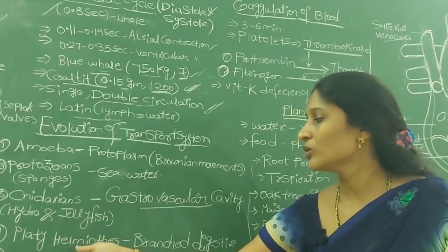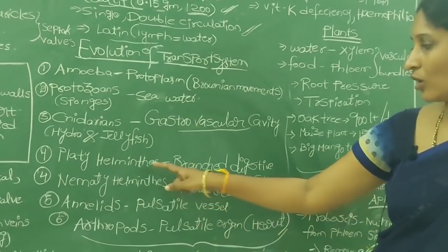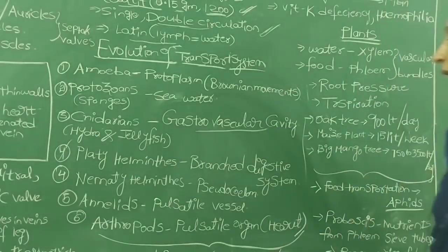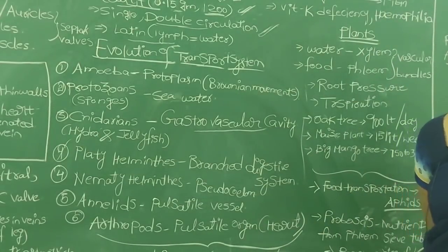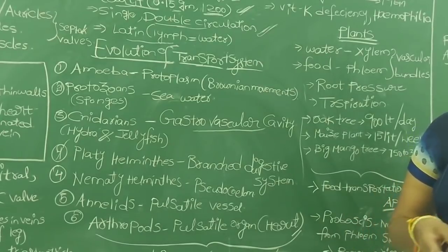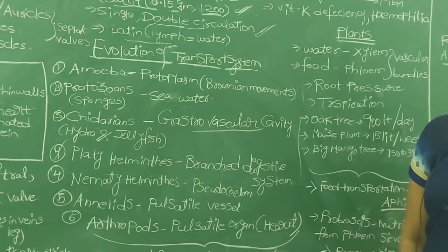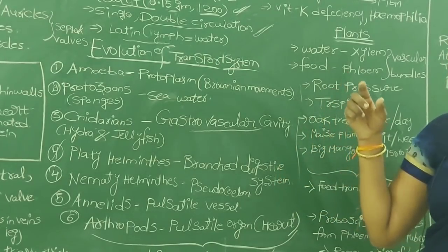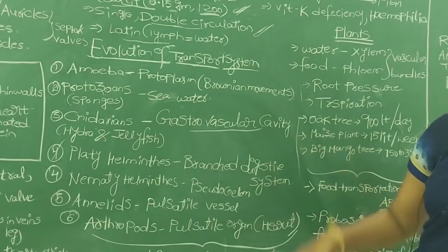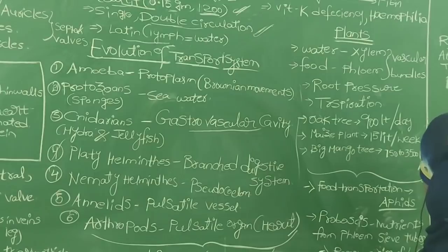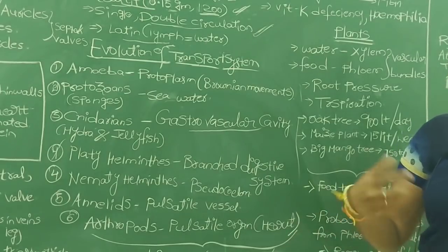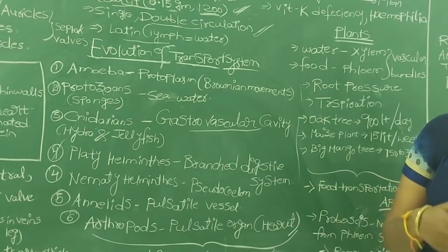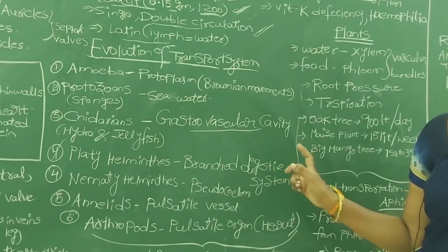Then the next level we see is Platyhelminthes. These are flatworms, like Fasciola hepatica for example. In Platyhelminthes, very important, the digestive system is highly branched into a number of branches, and each branch is connected with the cells of the body. So this highly branched digestive system transports nutrients and gases to the cells directly, and in Platyhelminthes the excretory system also directly collects the waste material from the different cells. So most of their body space is occupied by the digestive and excretory systems only.